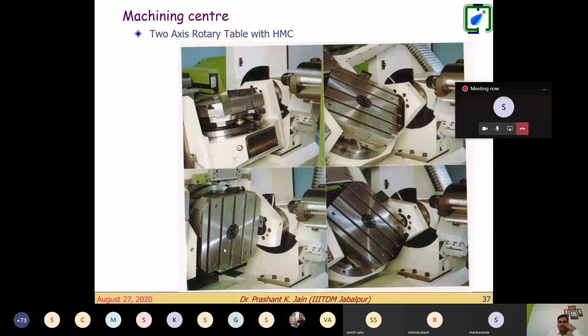One motor is on the bottom side, which will rotate it horizontally, and on the two sides there are again two motors, so this can rotate vertically. So we get the 5 axes: 3 in the tool, x, y, z, and 2 on this rotary table, theta and gamma angles. That makes our horizontal machining center. Along with this rotary table, we have the 5-axis CNC machining possibility, right?